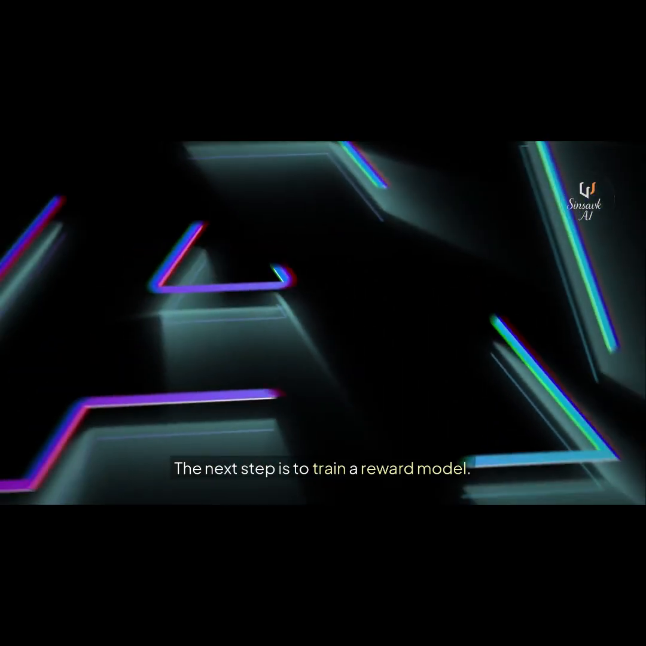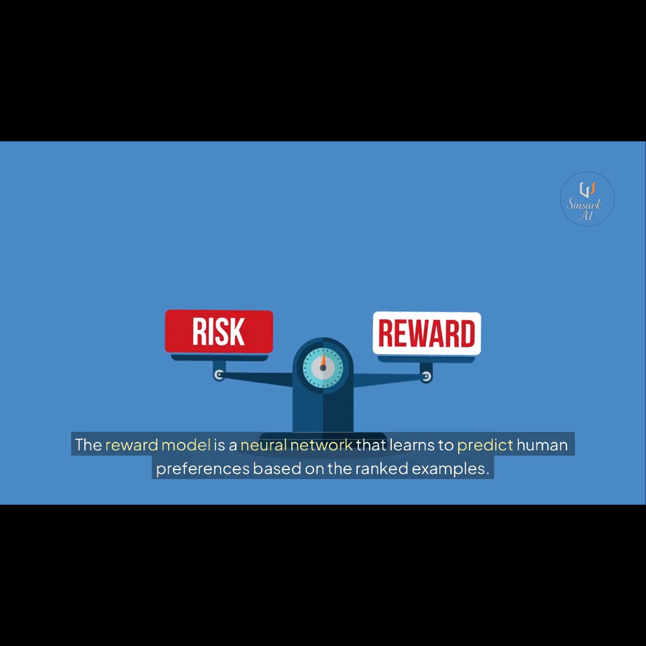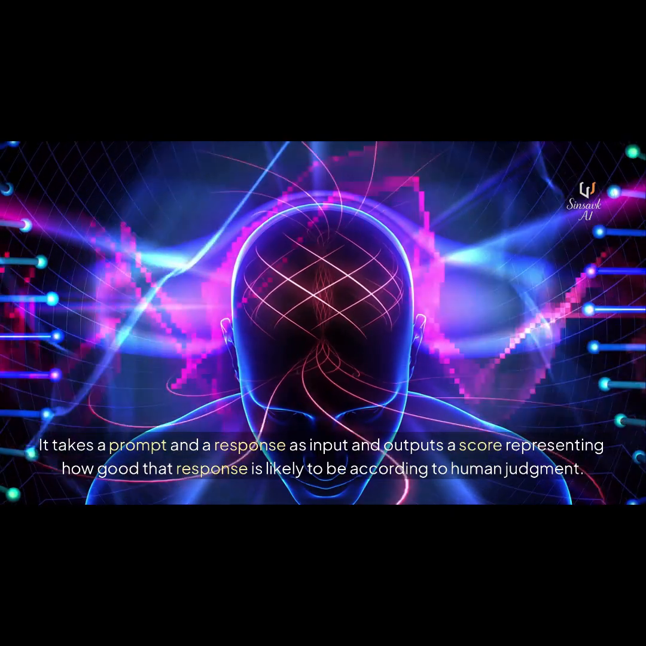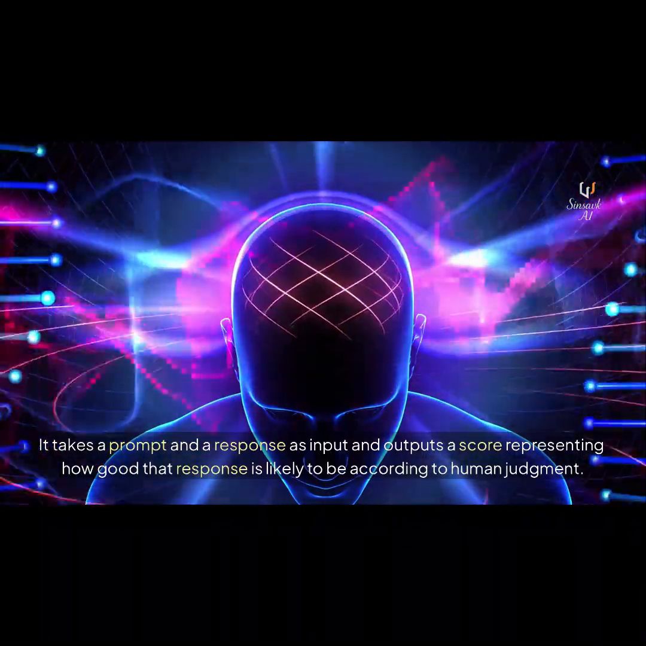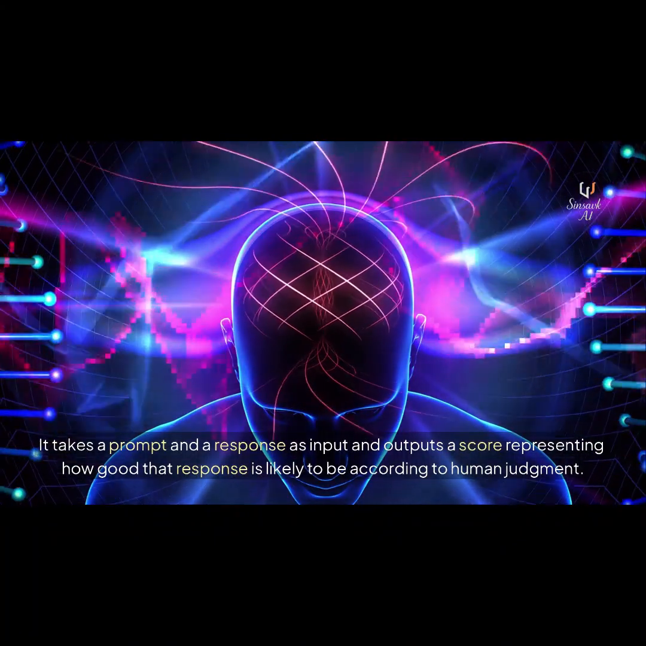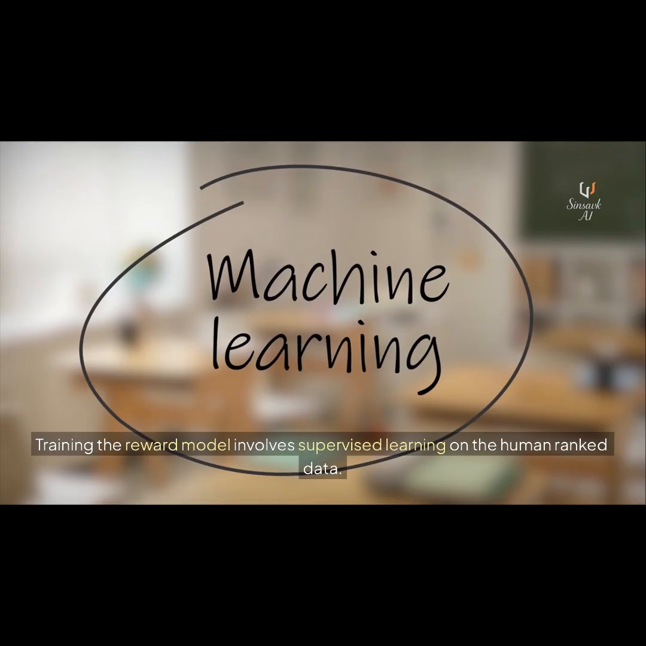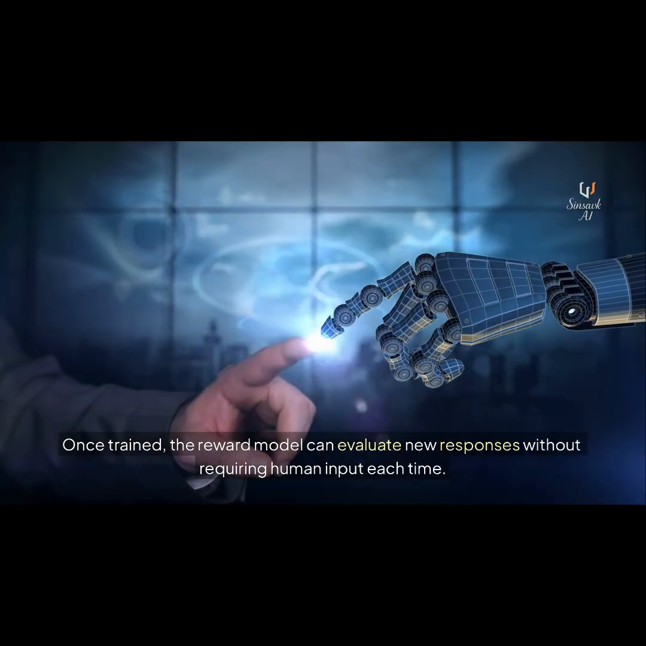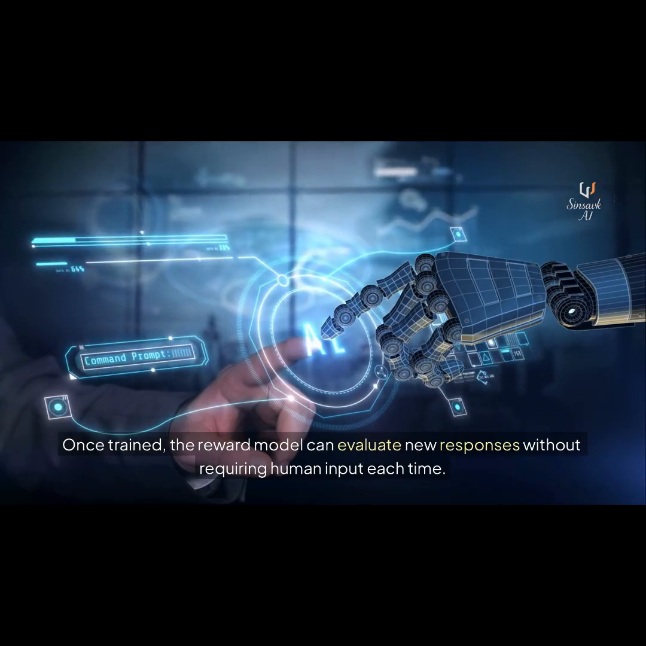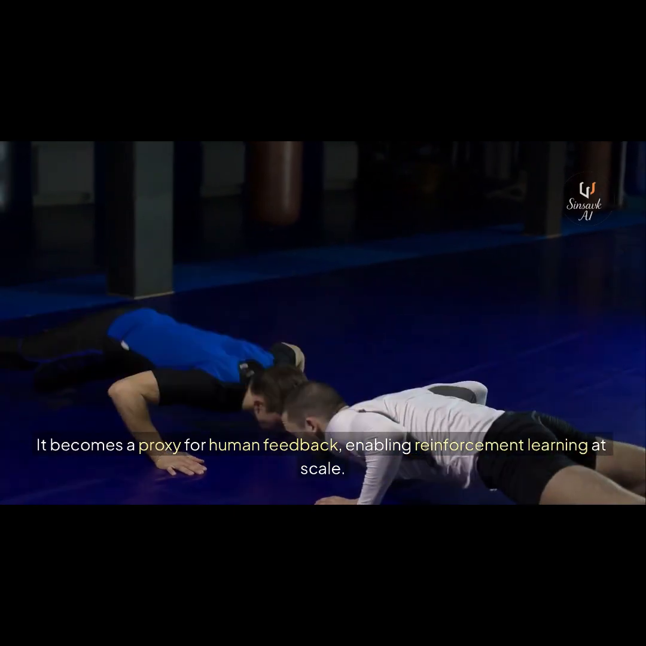The next step is to train a reward model. The reward model is a neural network that learns to predict human preferences based on the ranked examples. It takes a prompt and a response as input and outputs a score representing how good that response is likely to be according to human judgment. Training the reward model involves supervised learning on the human ranked data. Once trained, the reward model can evaluate new responses without requiring human input each time. It becomes a proxy for human feedback, enabling reinforcement learning at scale.